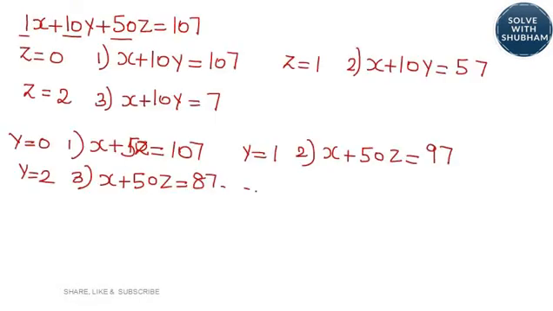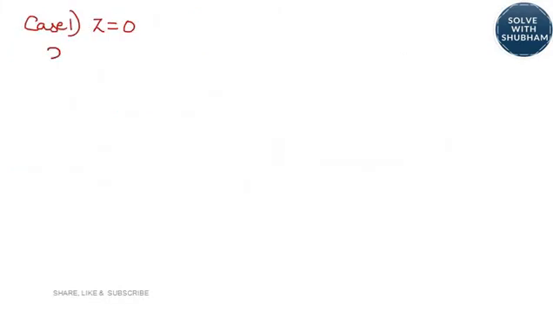So you have here case 1, when Z is equal to 0, you get X plus 10Y is equal to 107. Now we can use what we have learnt in the special equation class. We will try finding out the first set of values by hit and trial.